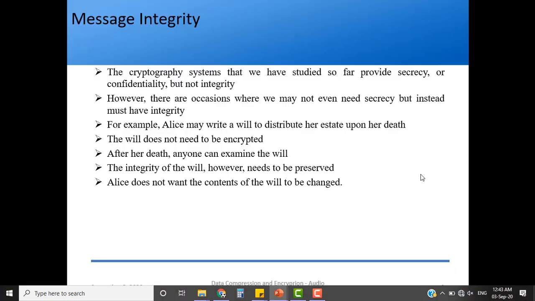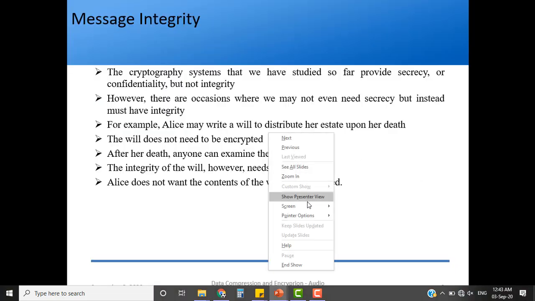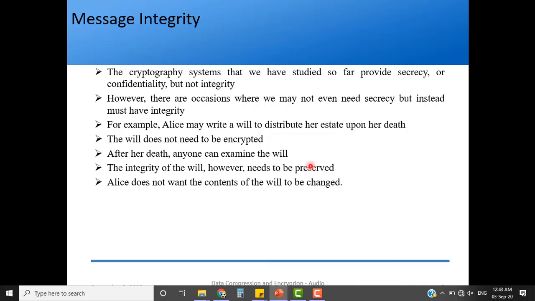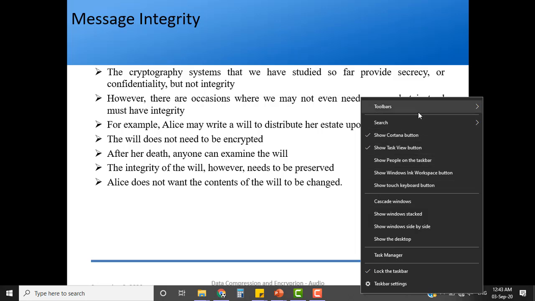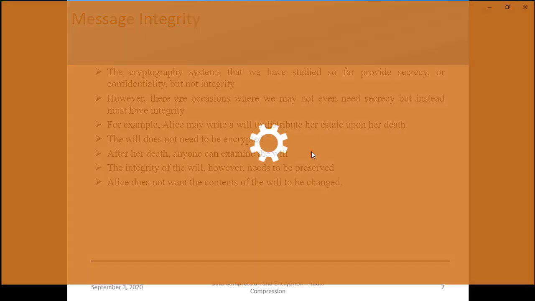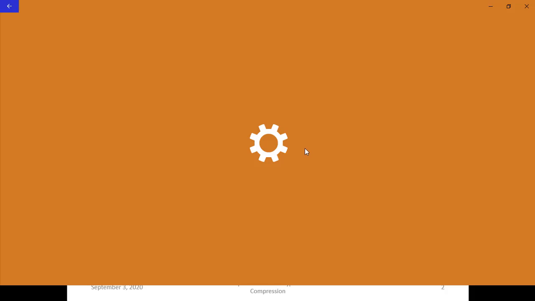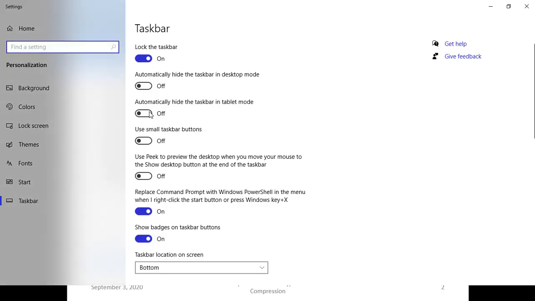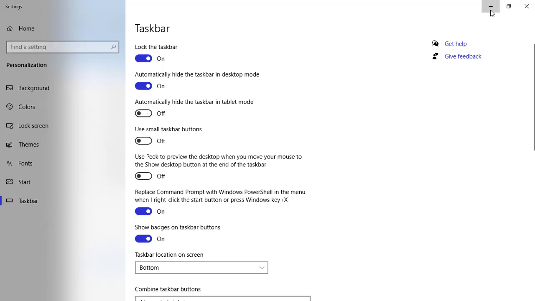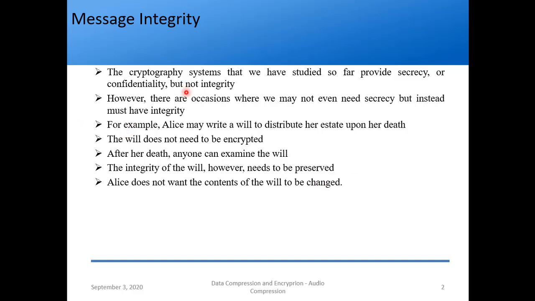So let's start with the actual topic. Okay, so as usual, let me take the pointer. Again, this is not going off. Have I done it last time? People on the taskbar. Yeah, taskbar settings. Yeah, so we are fine.